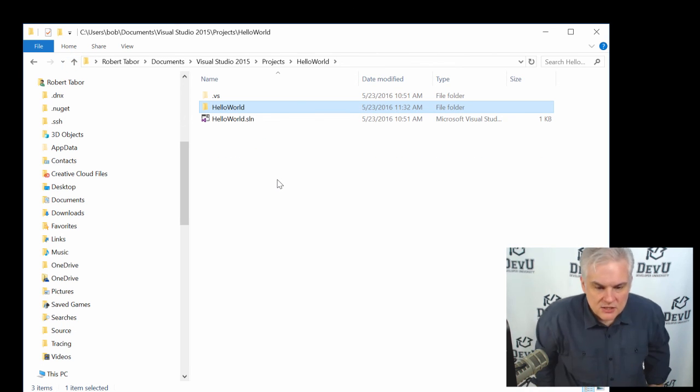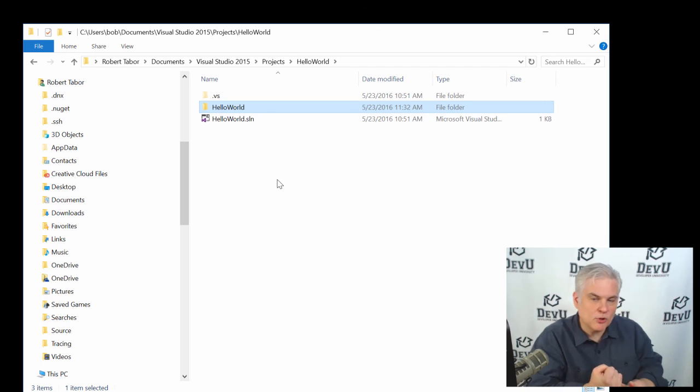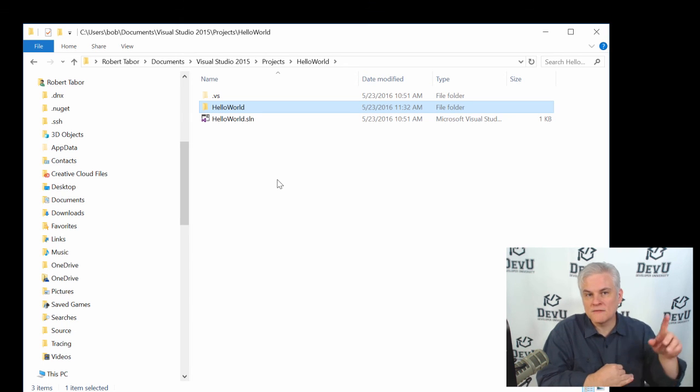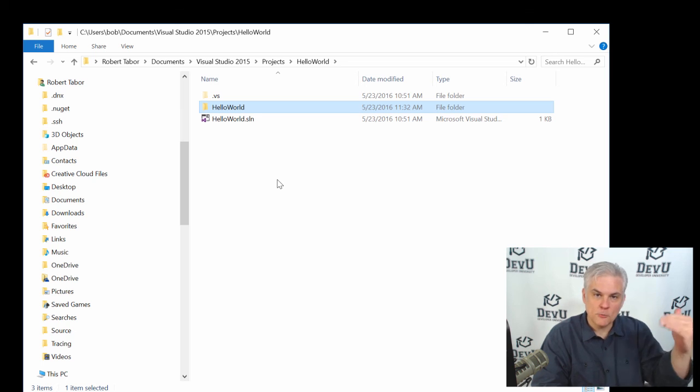All I am going to do, though, is just talk about at a high level what we learned in this lesson related to the Solution Explorer, how it allows us to navigate through the code files associated with our project, how we're able to close down Visual Studio, but then open up our project again, either by navigating through the file system in the File Explorer, or by using one of the open menus in the File menu. So I can open a solution or project, or open something that I've opened recently in the past in order to open it back up and continue working on code that I have in the past.